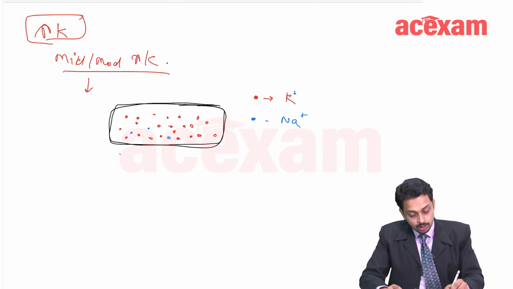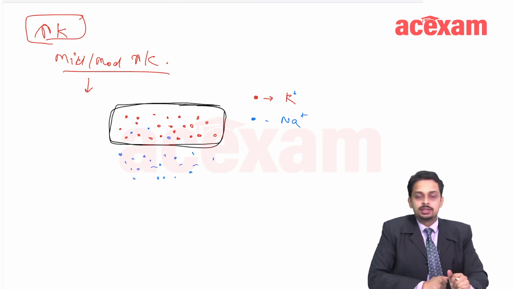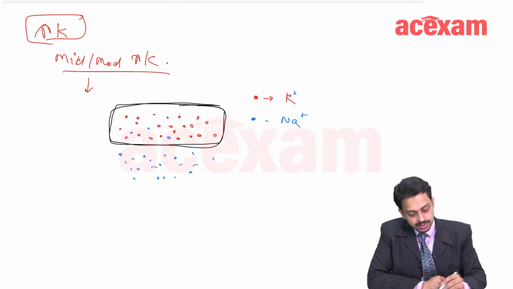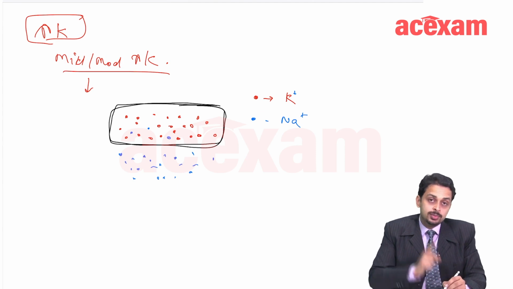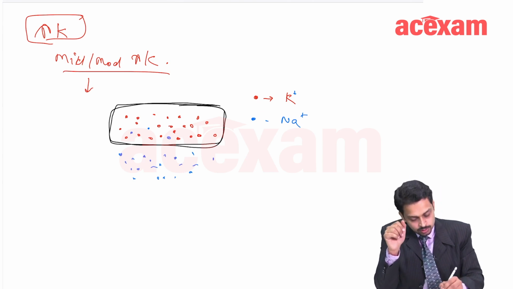Outside, there are a lot of sodium. Hyperkalemia refers to the potassium levels in the blood, and where is blood plasma? It is outside the cell, so it is here.